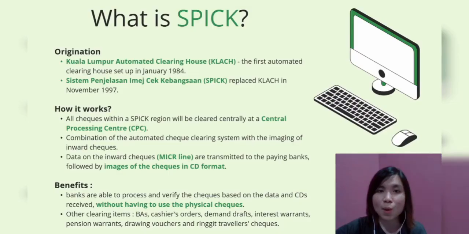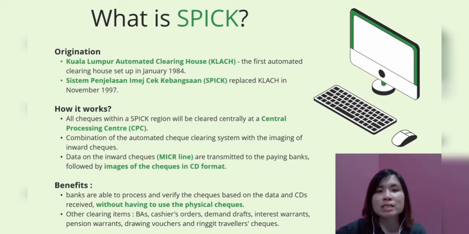Thank you. Now, I would like to continue to present about the check clearing system, SPICK. The Kuala Lumpur Automated Clearing House, also known as KLACH, is the first automated clearing house, set up in January of 1984. While this system, the Sistem Penjelasan Imej Cek Kebangsaan, SPICK, replaced KLACH in November of 1997.